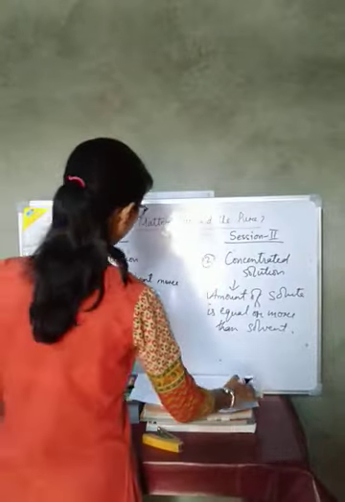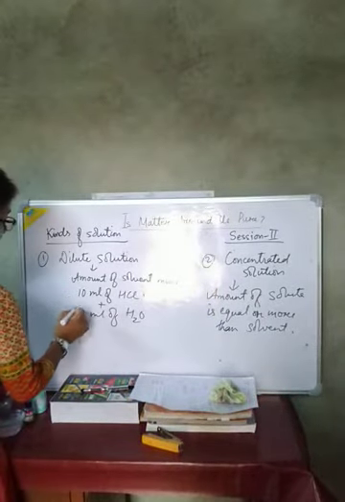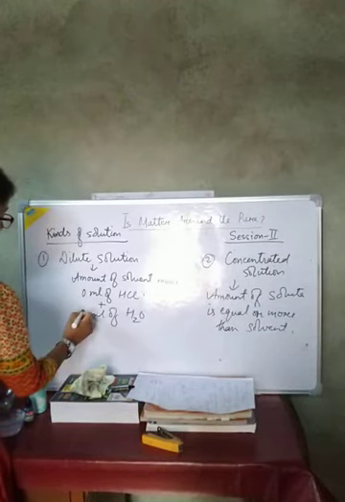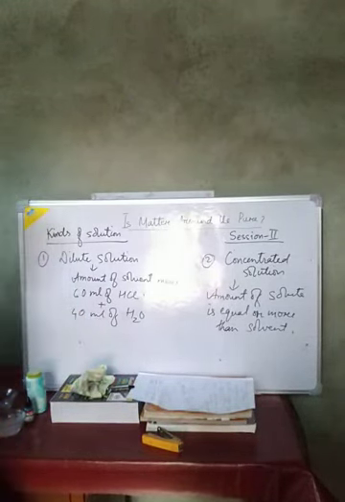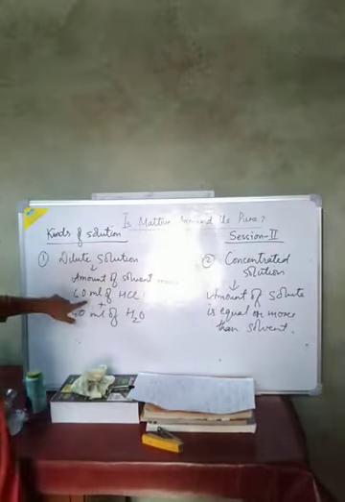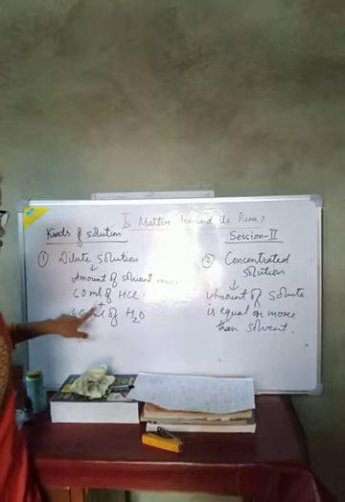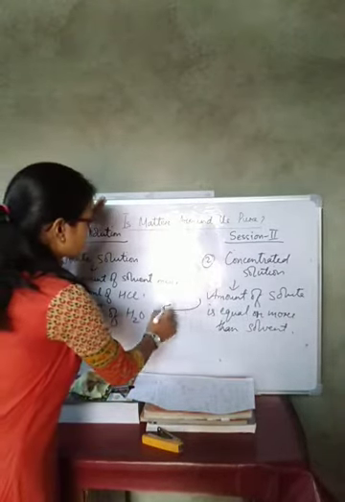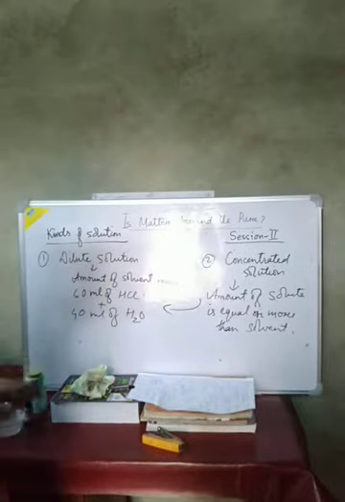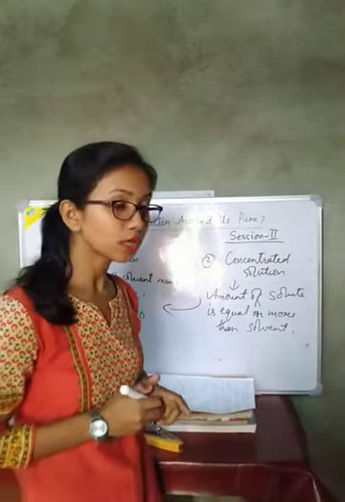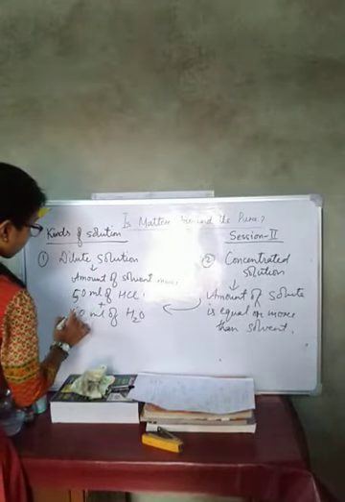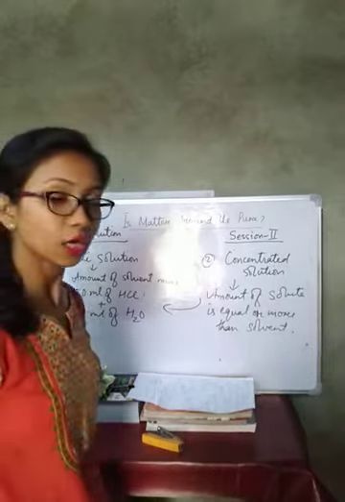For example, I will reverse this process. If 60 ml of HCl is present and only 40 ml of water is present, here the amount of HCl is more than that of water. So this kind of solution is known as a concentrated solution. Whenever the amount of solute is equal to or more than the solvent. If I make it 50-50, then we will also call it a concentrated solution.